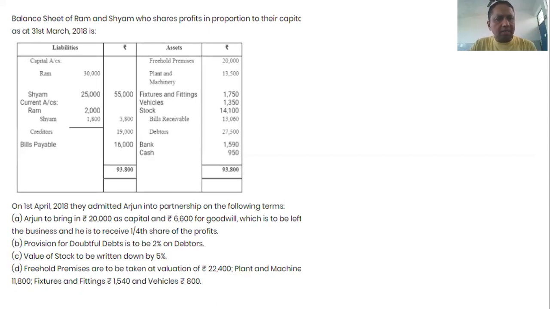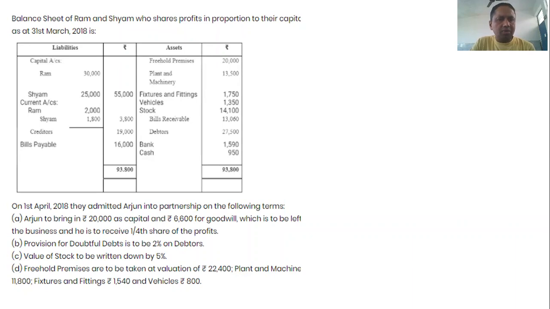So students, we will learn how to prepare a revaluation account. For this, we have formed this example question. This is a balance sheet at the time of admission of a new partner, and this is the additional information regarding what is to happen when the new partner is admitted. On 1st April 2018, they admitted Arjun into partnership on the following terms.